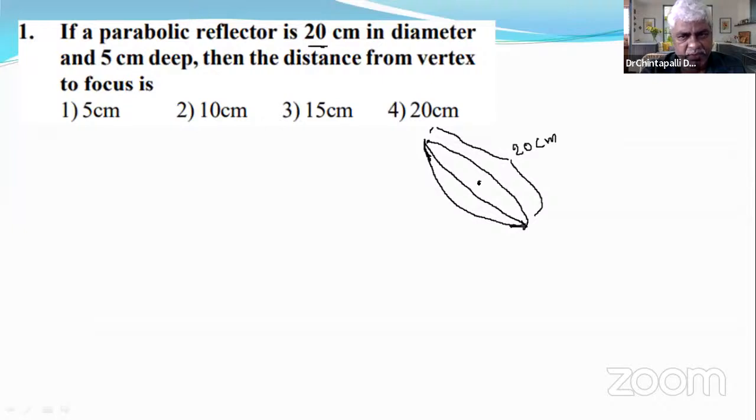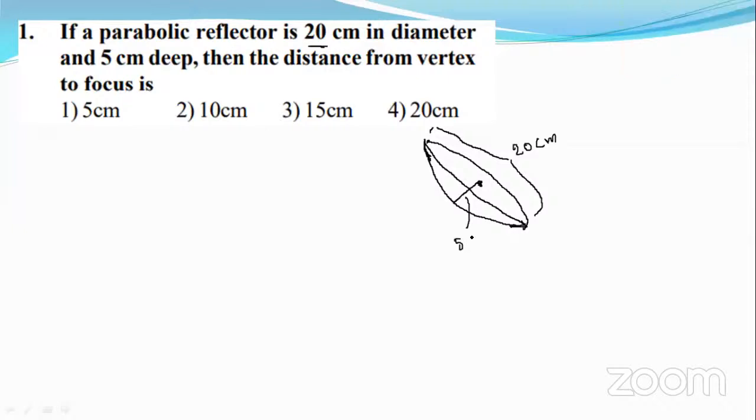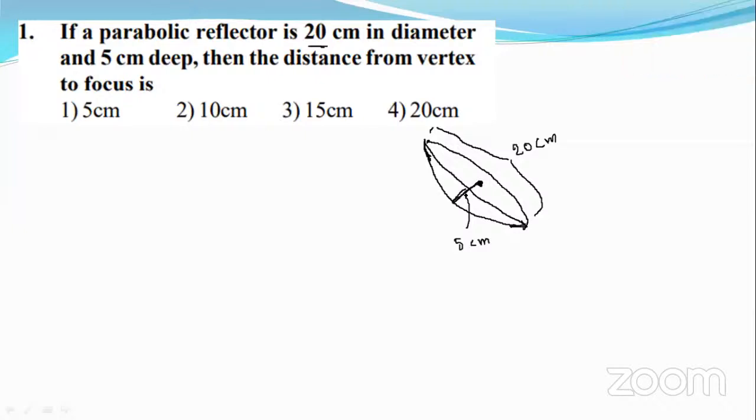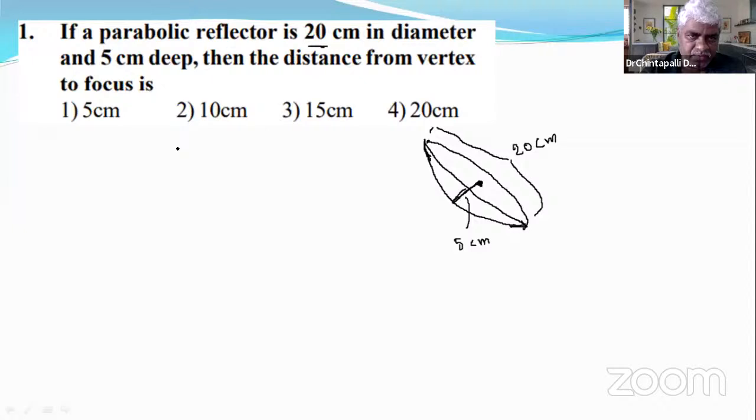So from this point to this is 5 centimeters. Don't think this is equal to A. It is 5 centimeters. Generally, students may misunderstand that this can be A. This distance seems to be A, but it is not A, right? Yes, sir. That means if we write on a parabola,